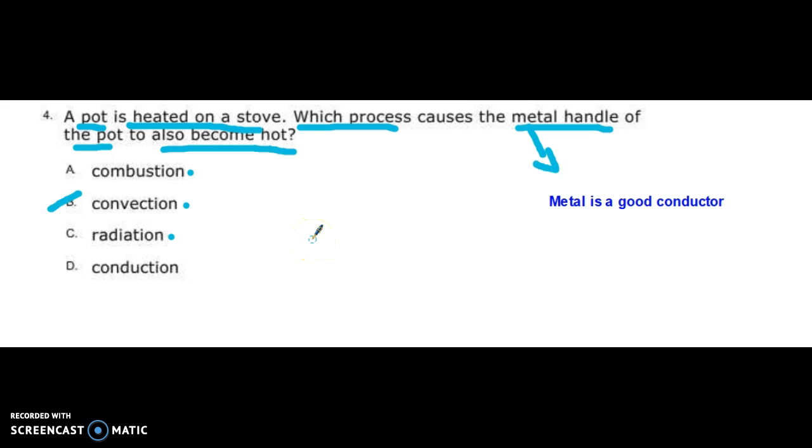Radiation is the movement of heat through waves. So that can't be the answer. Conduction is heat through touch, or the way heat moves through a material. So the heat would move from the pot through the metal handle. So I know this is now not the answer, and conduction is my best answer.